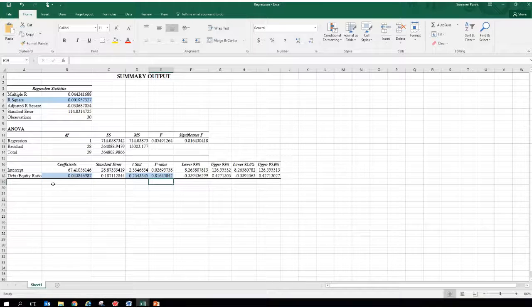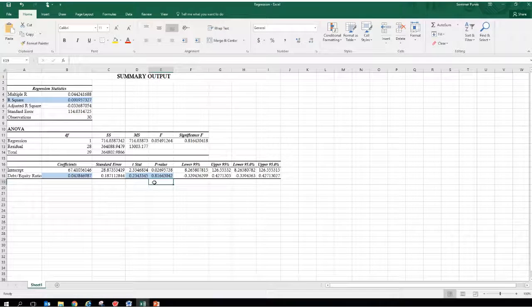And then to see if this is statistically significant, we're going to look at our t-stat value. Our t-stat value is 0.234, which, like our coefficient and our R-square, is also a low number, which indicates to me that there is no statistical significance between the average 52-week share price and the debt to equity ratio of these stocks.